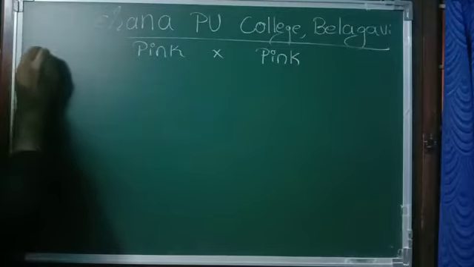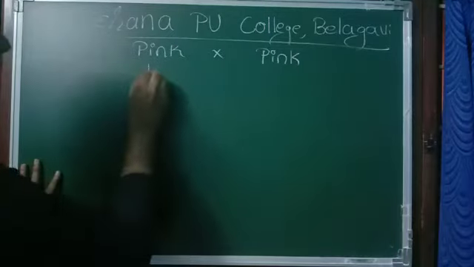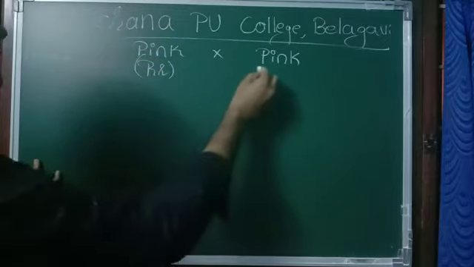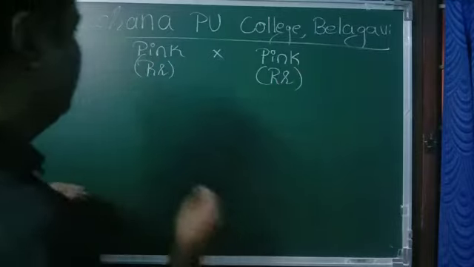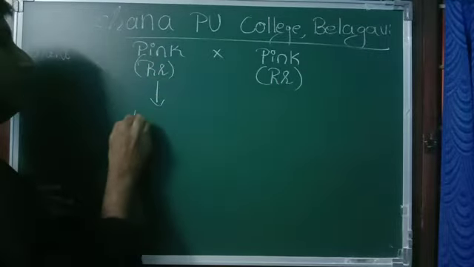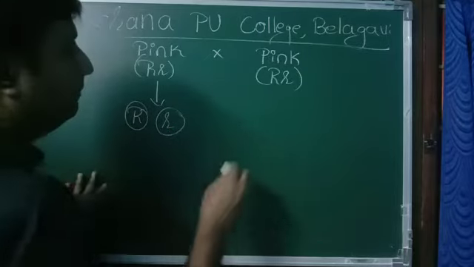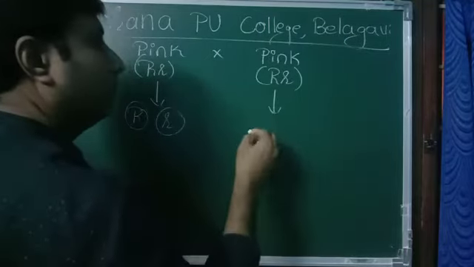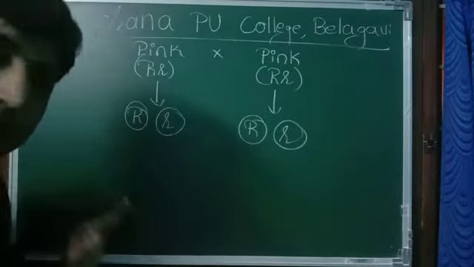Parent. Now this is considered as parent, right? Capital R, small r, capital R, small r. Gametes. Two types of gametes: gamete with capital R and gamete with small r. Let us see now.